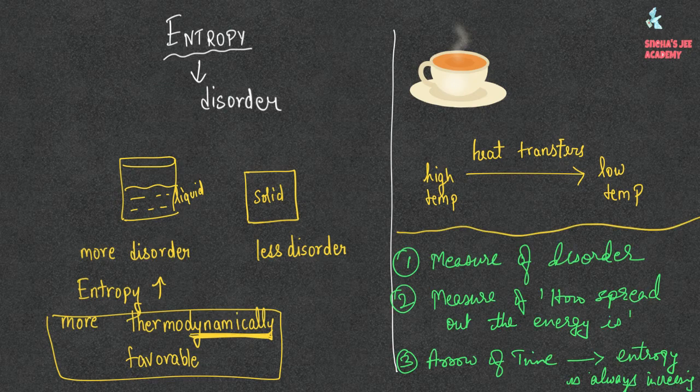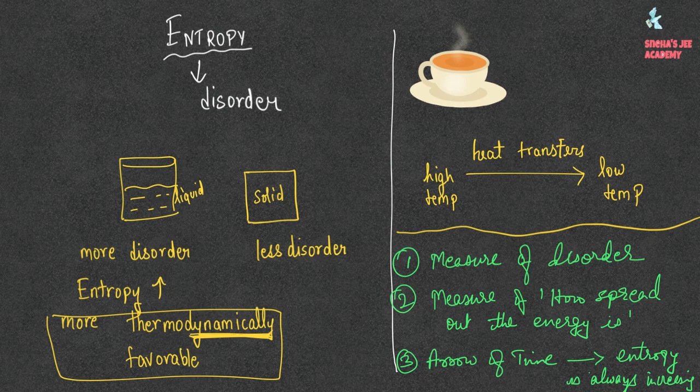So let's summarize a few points about entropy. So first is measure of disorder. So let's just consider the three states of any metal. We have solid, liquid and gaseous. So the entropy is highest in a gaseous state. So the entropy is higher in a gaseous state than liquid, and the entropy in liquid is higher than that in solid. So as we've seen, the entropy is more in a hot object or element and less in a cold object.